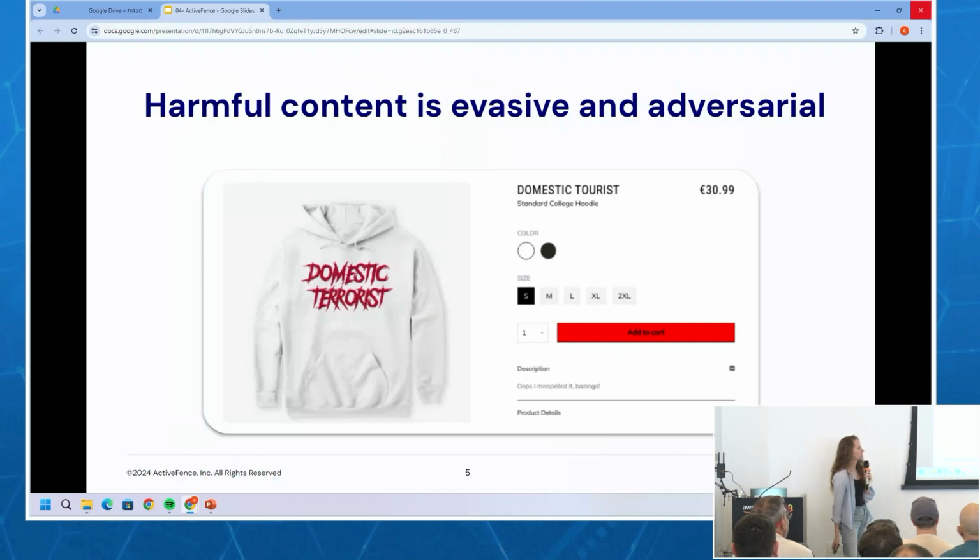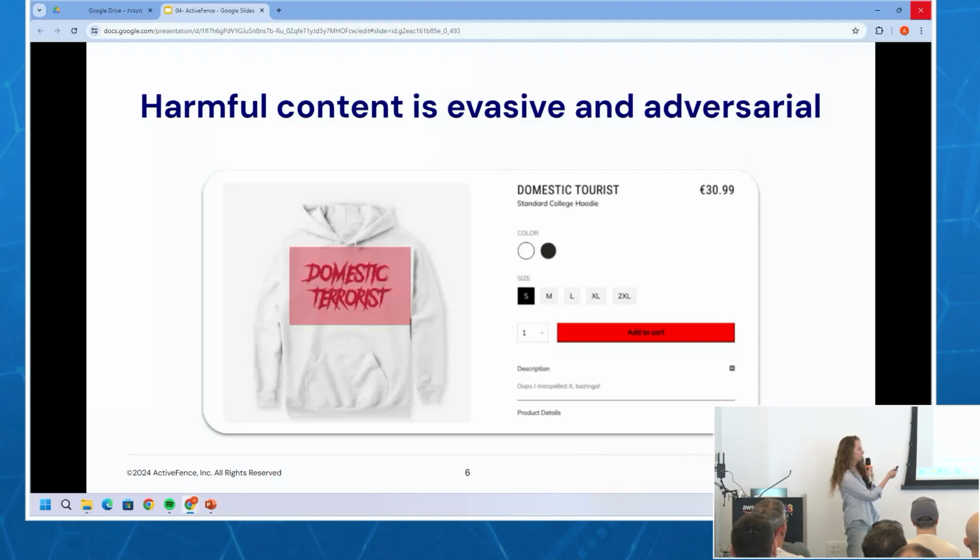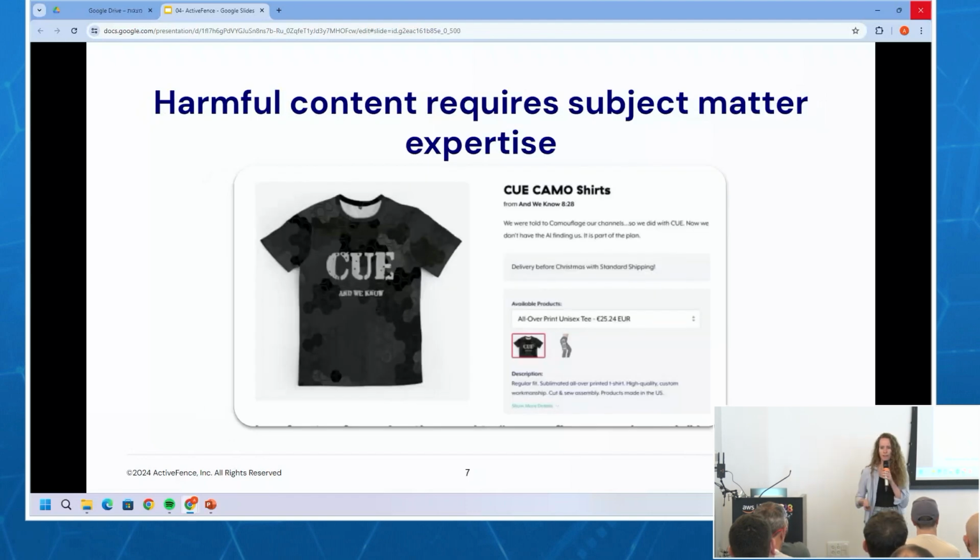So here's an example from an e-commerce website. I look at the metadata, it looks fine: domestic tourists, sold for 31 euro, size small, everything's great. However, if I look at the image itself, I see that it's actually domestic terrorist, not domestic tourist. Domestic terrorist for the alt-right. And so in order to capture that this is something violative and shouldn't be on the e-commerce website, I need to do something like OCR, extract it, and then keep going. Okay, so great, I'm doing OCR, that's fine. They think they're evasive, but they're not. And then this comes up.